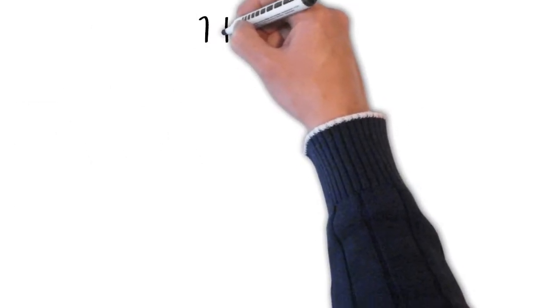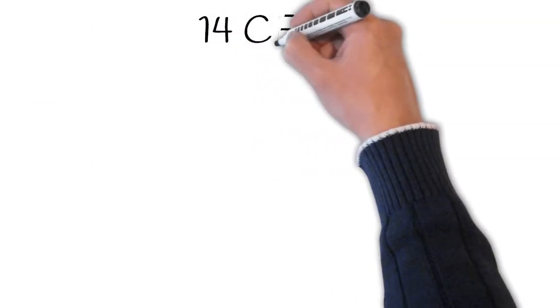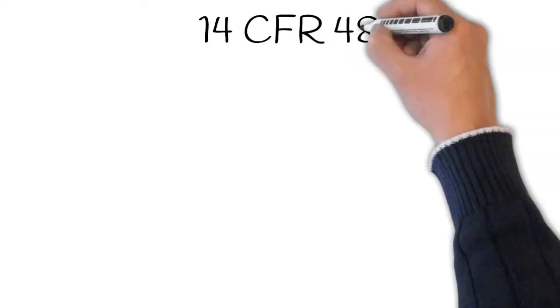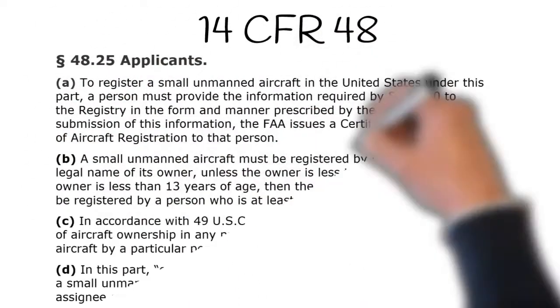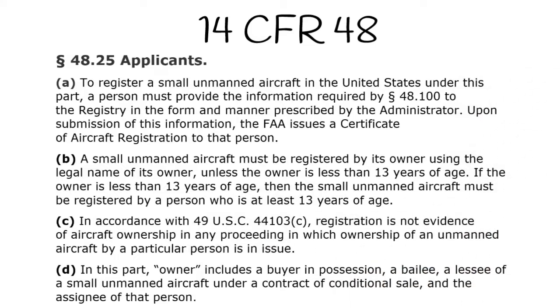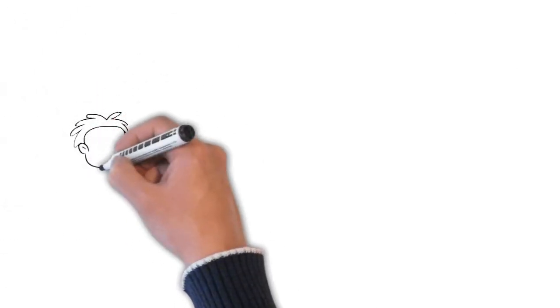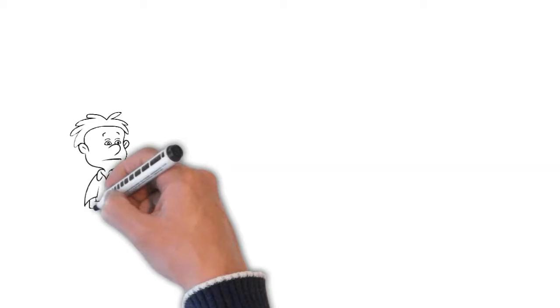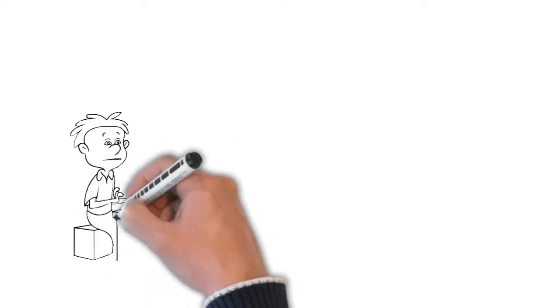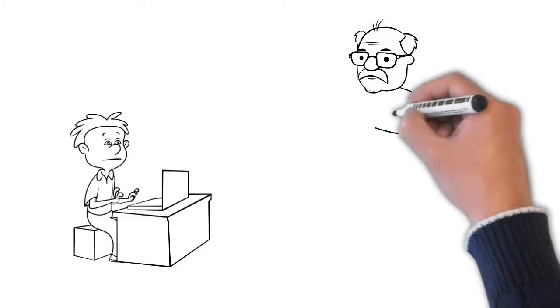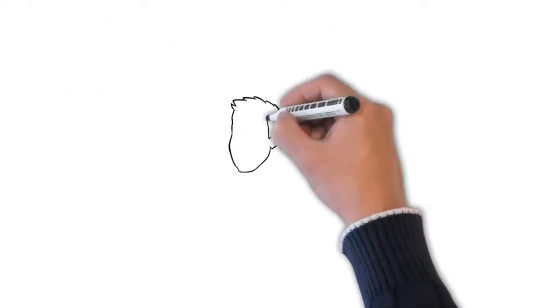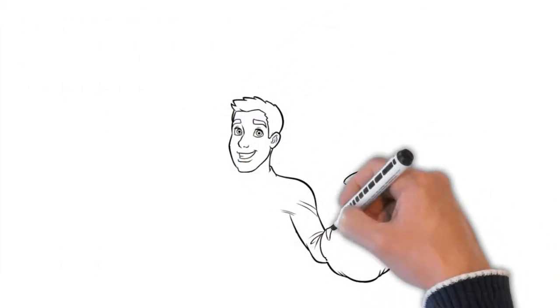14 CFR Part 48 covers drone registration. It states a small unmanned aircraft must be registered by its owner using the legal name of its owner unless the owner is less than 13 years of age. If the owner is less than 13 years of age, then the small unmanned aircraft must be registered by a person who is at least 13 years of age. Your drone registration is not evidence of drone ownership.